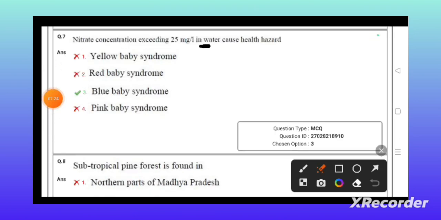Nitrate concentration exceeding 25 milligrams per liter in water causes a health effect. Just remember that when nitrate concentration is mentioned, you have to remember blue baby syndrome. When small kids take nitrate-concentrated water, their body becomes blue in color. So it is known as blue baby syndrome, which sometimes also leads to the death of the baby. So it is very dangerous for babies. Nitrate concentration should not exceed 25 mg per liter. And let's see the next question.